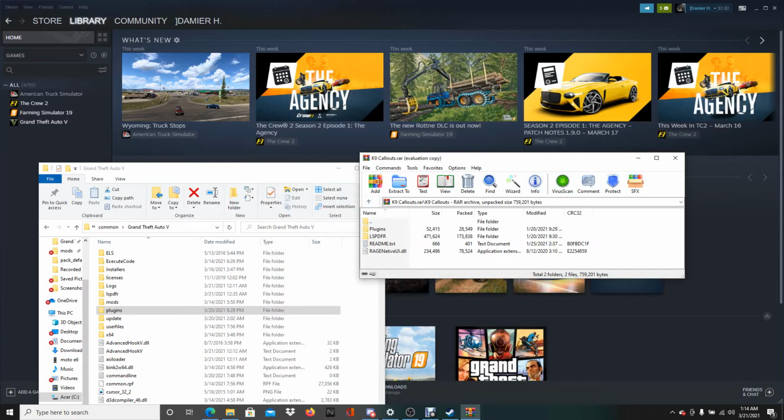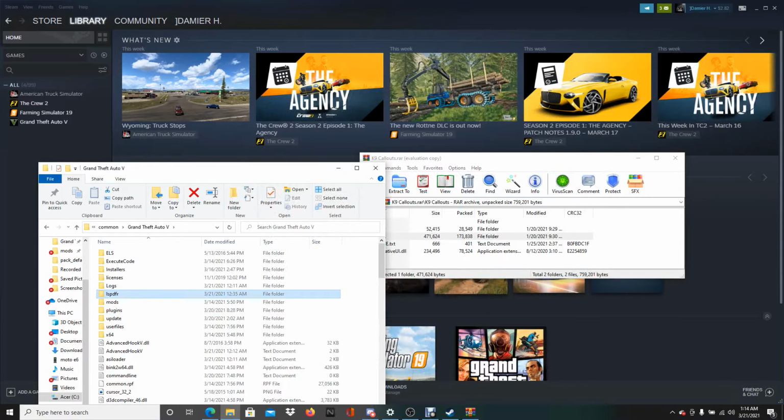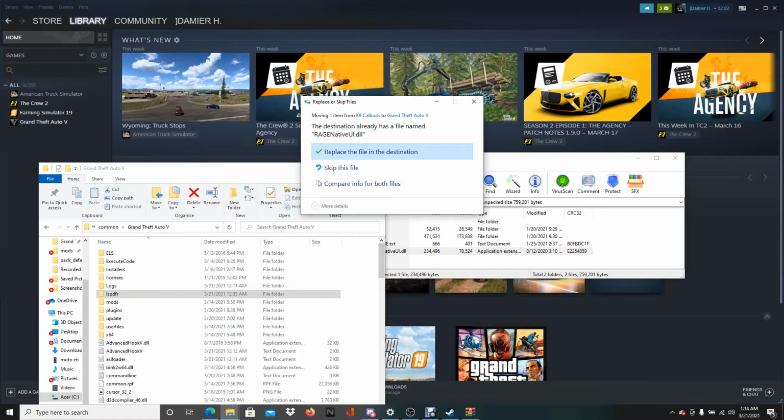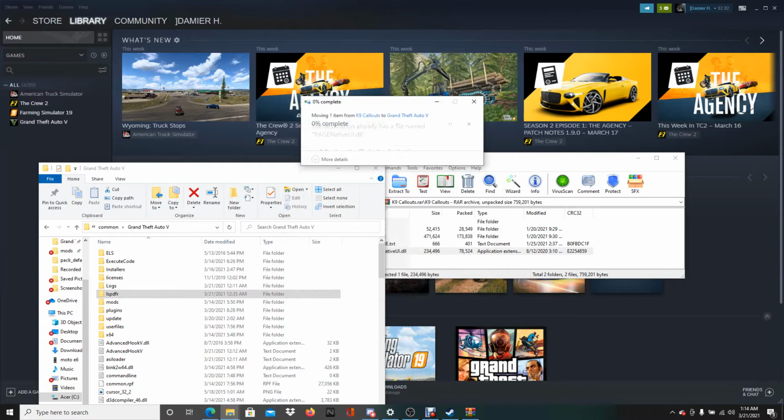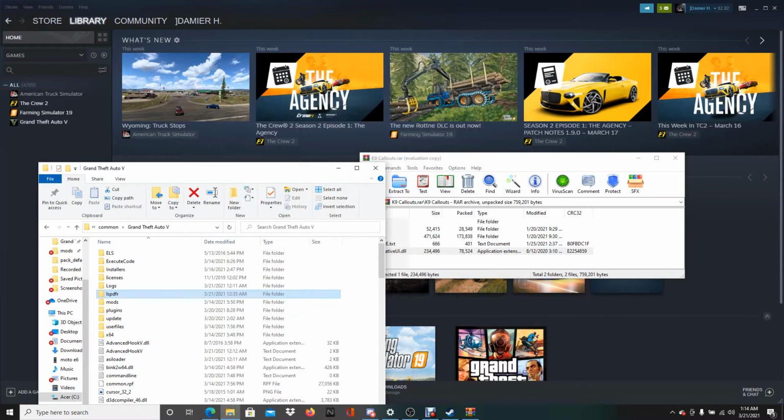You can just take the plugins folder, drop it in there. Take lspdfr, drop it in there. Take Rage Native, and I'm gonna compare both of these and see which one is newer. The one that's already in here from K9 callouts is from 2020, and the one I already have in here is from 2018. So we're gonna continue this trade. Boom, done. It's installed.